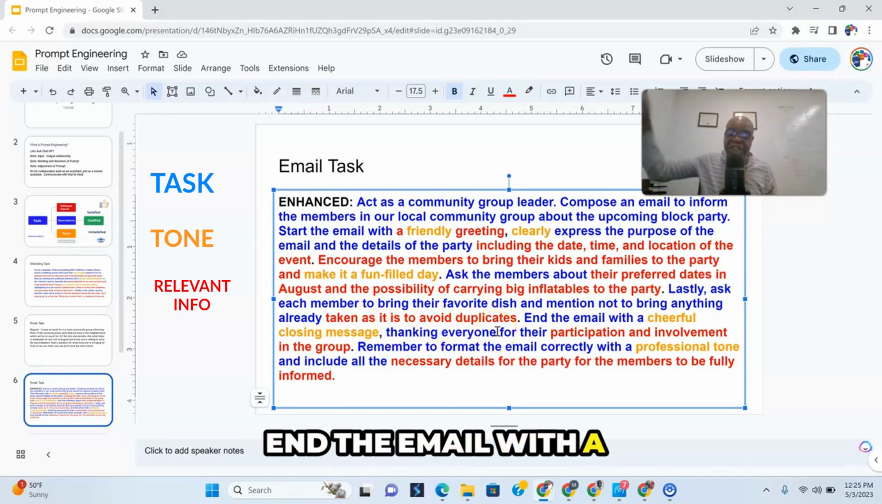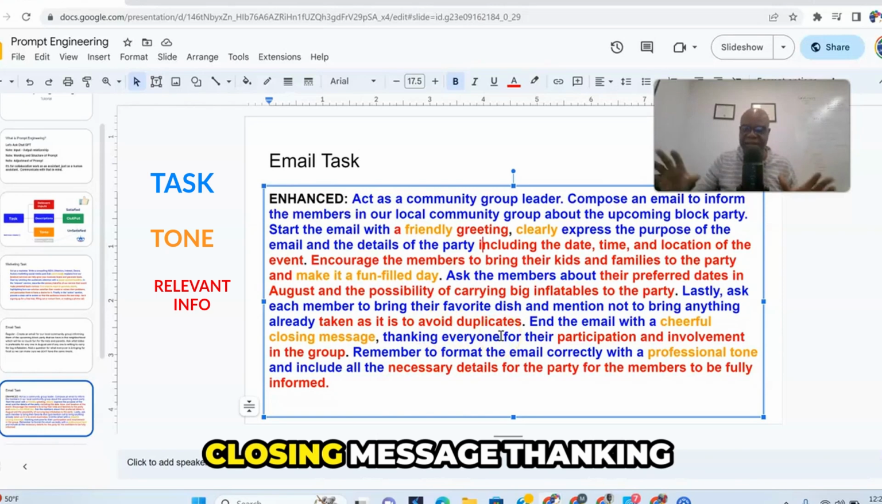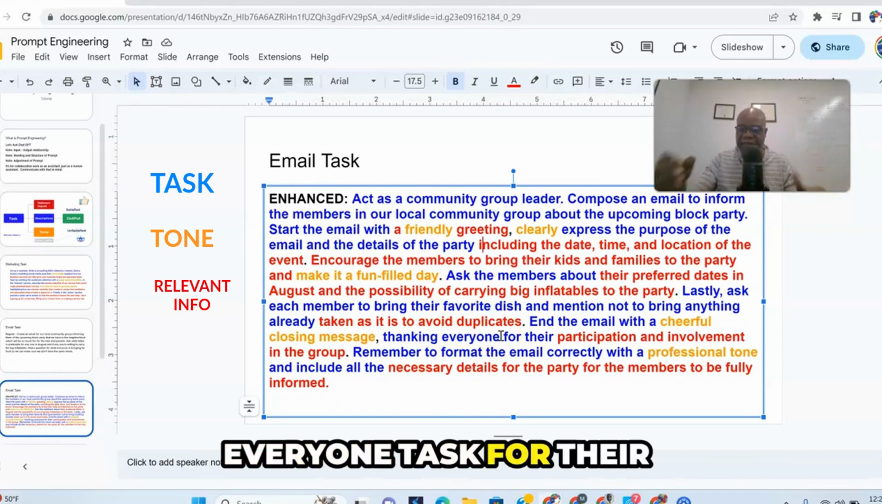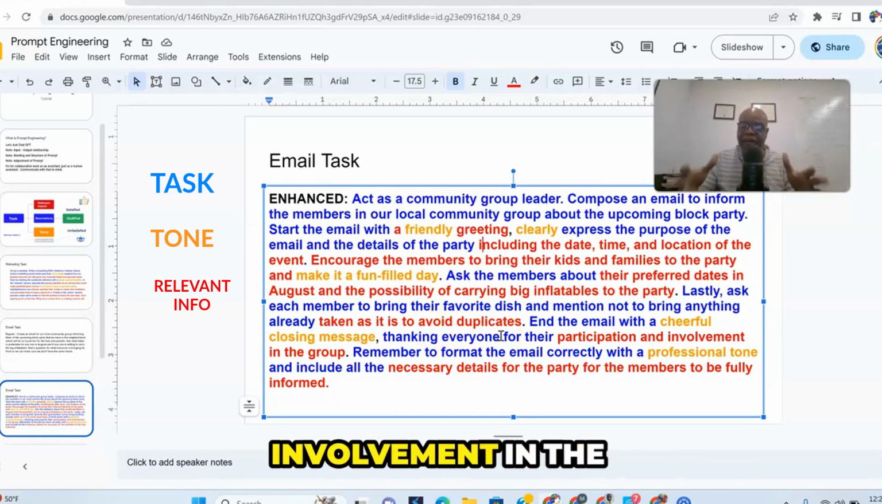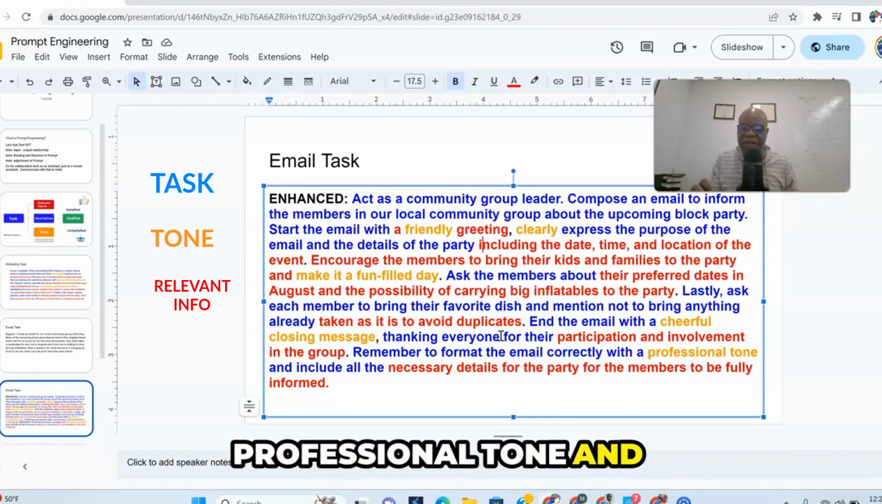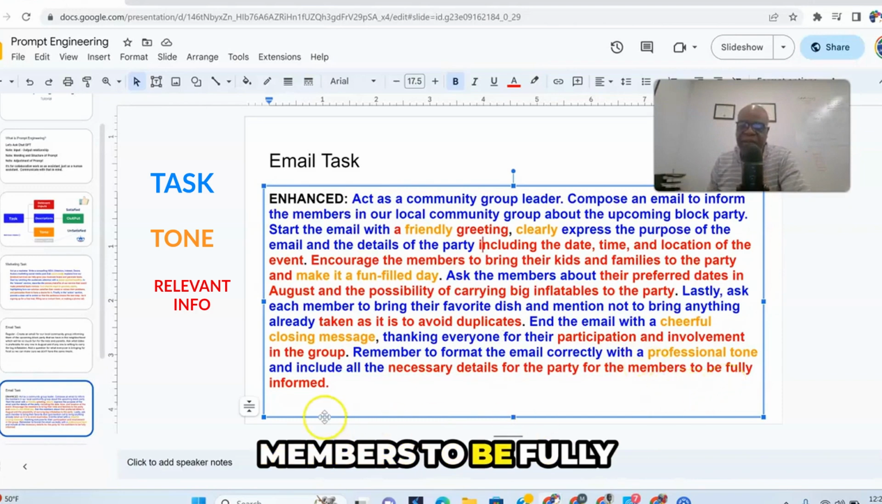End the email with a cheerful, see that, closing message, thanking everyone for their participation and involvement in the group. Remember to format the email correctly. Format the email correctly with a professional tone, a professional tone, and include all the necessary details for the party for the members to be fully informed.